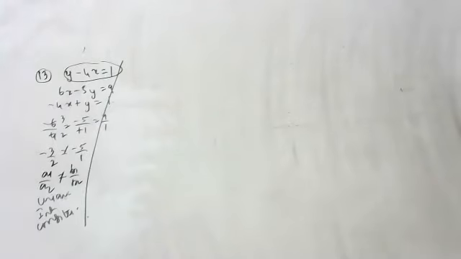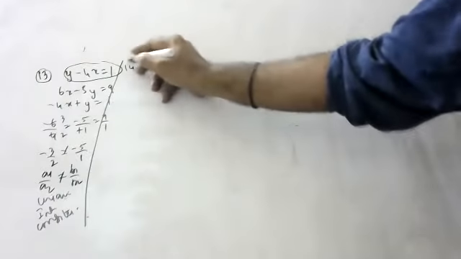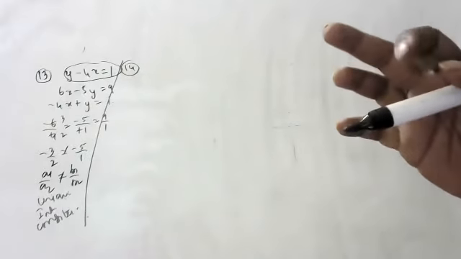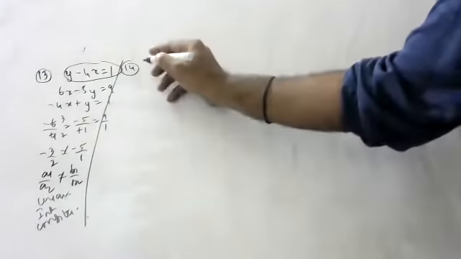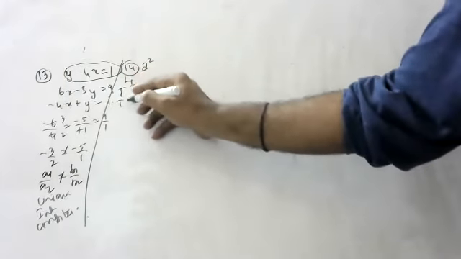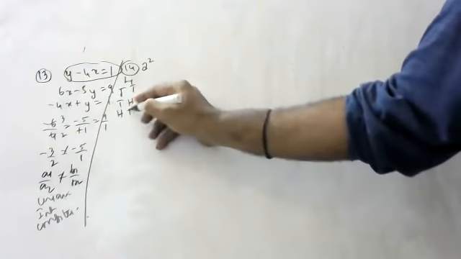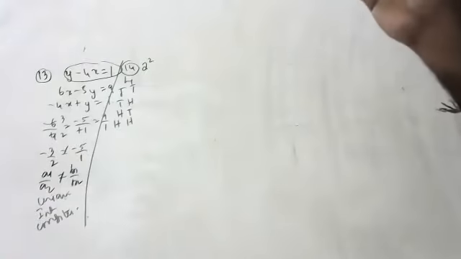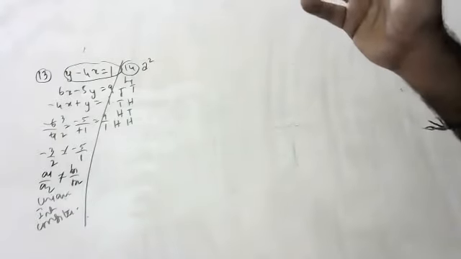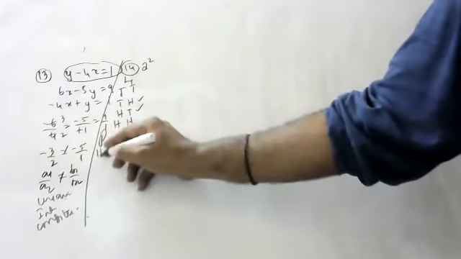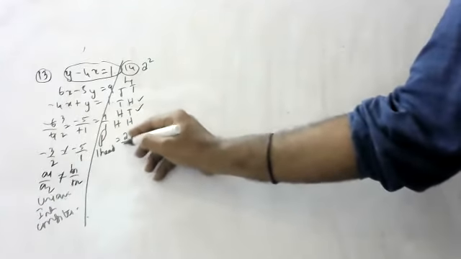Okay. Next question, children. Those who did not understand, please see here. 14th question. Two coins are tossed. Find the probability of getting exactly one head. 2 coins means total 2 squared, 4 possibilities: tails, heads, tails, heads. What is the probability of getting exactly 2 tails? 1 by 4. What is the probability of getting exactly one head? 2 by 4, 1 by 2. So one head is 2 by 4. That is 1 by 2.